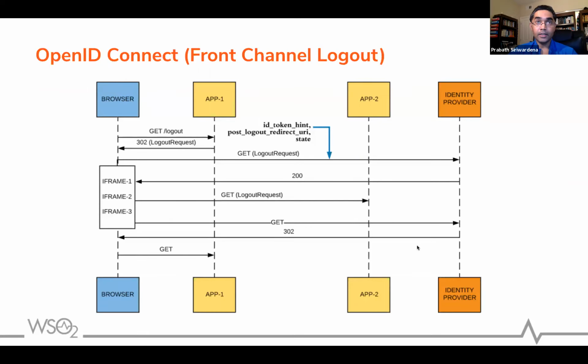Another thing is that there are some parameters that you send here. In this request, you also send a parameter called SID, the session identifier, and also the issuer. The issuer is the IDP. The SID parameter you get in the login authentication response from the IDP if you have enabled front channel logout. It's in the ID token itself. It's a unique session identifier. You need to send that along with the request to the application when you send the logout request.